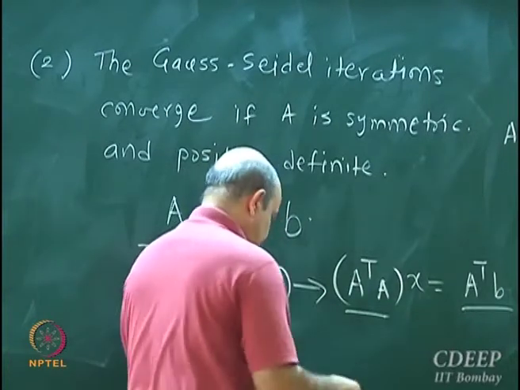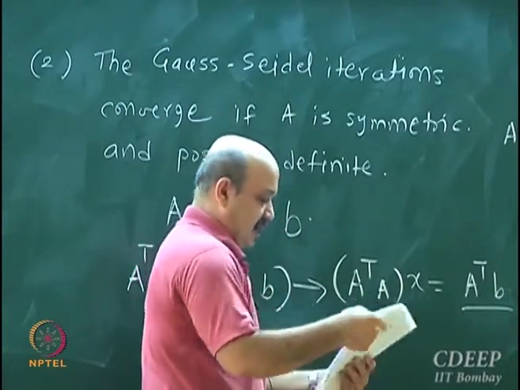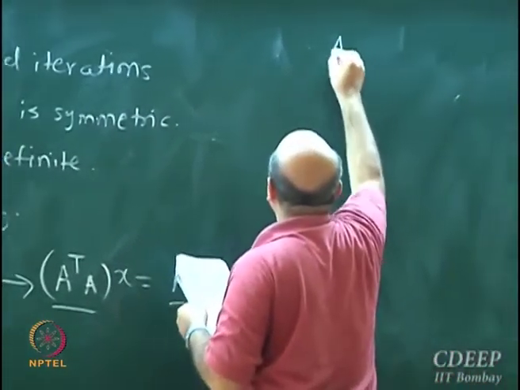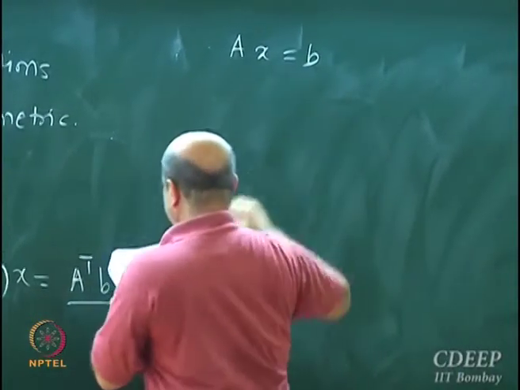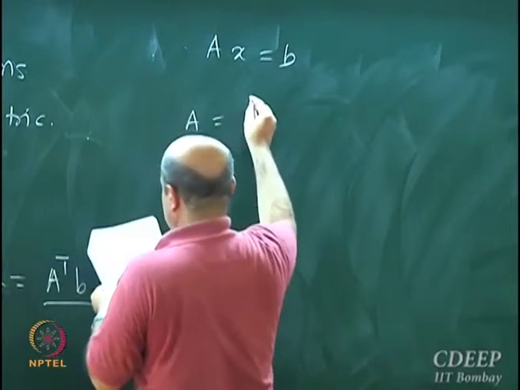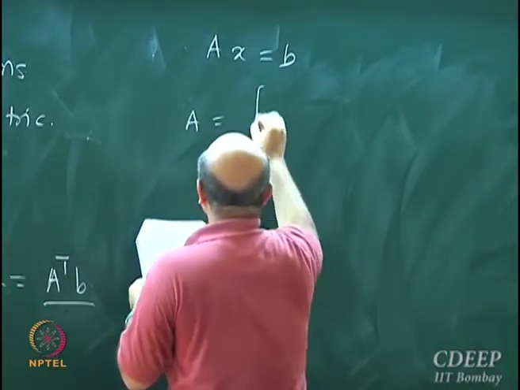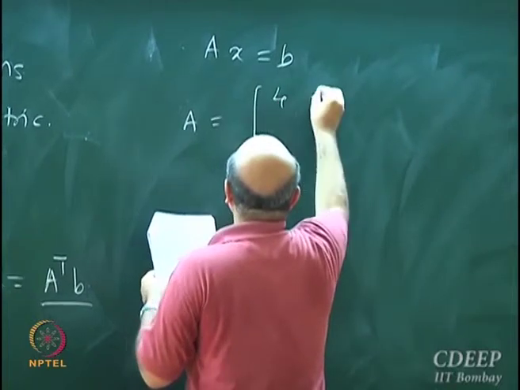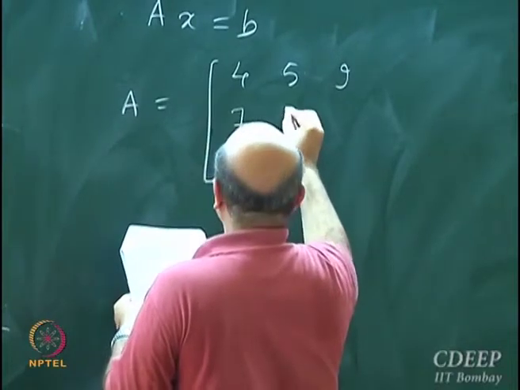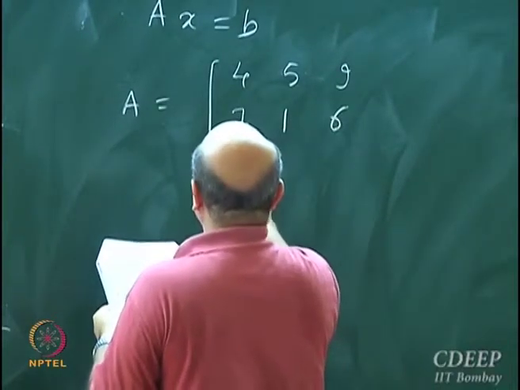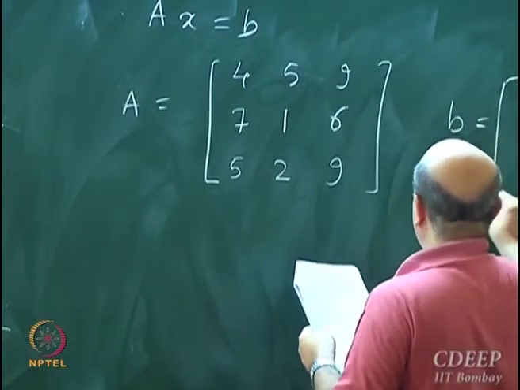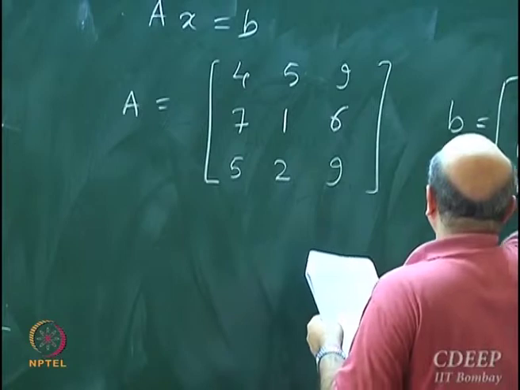I'll just give you an example here. I want to solve Ax equal to b, and my A matrix is 4, 5, 9, 7, 1, 6, 5, 2, 9, and my b vector is 1, 1, 1.